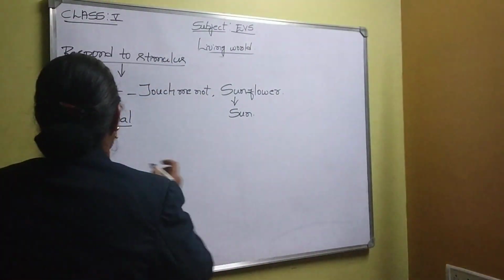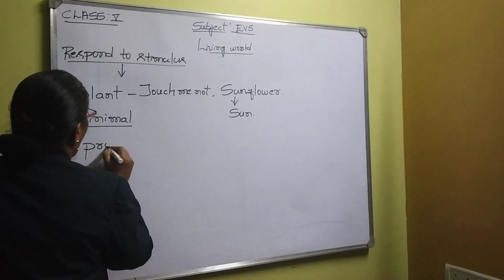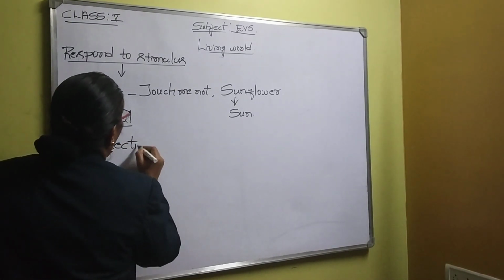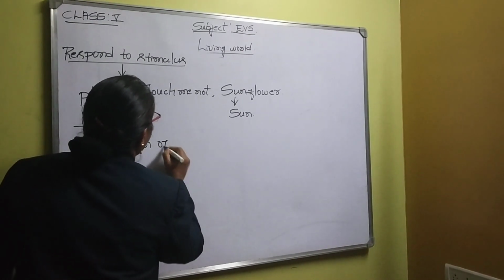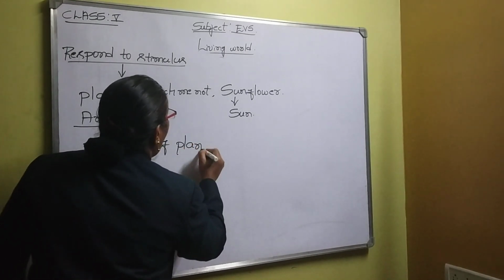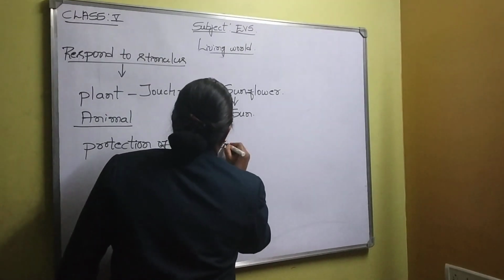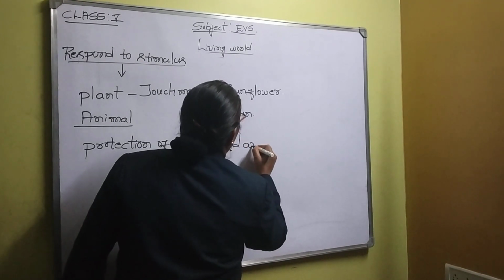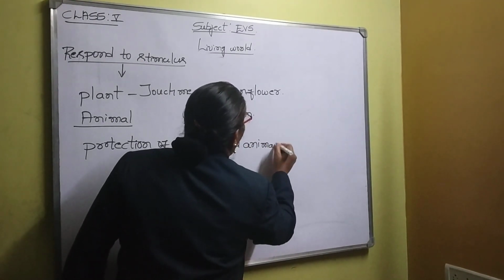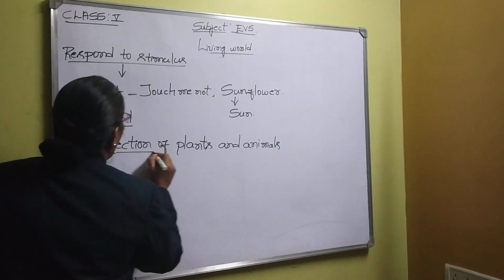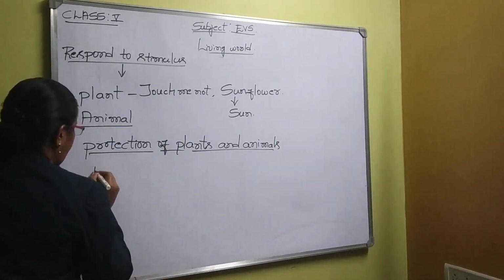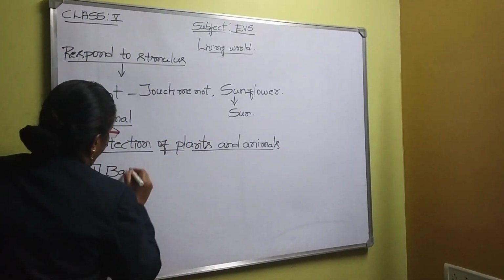Now, today's last topic is protection of plants and animals. See, why do we have to protect the plants as well as animals? One thing we can tell is that it is balancing nature.